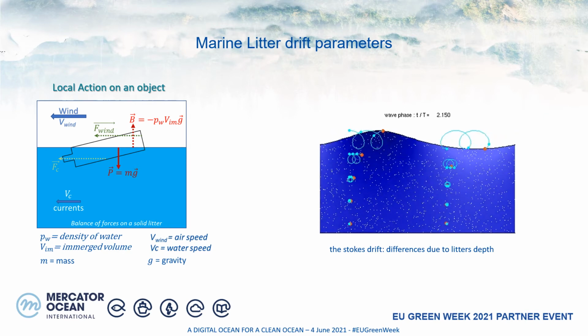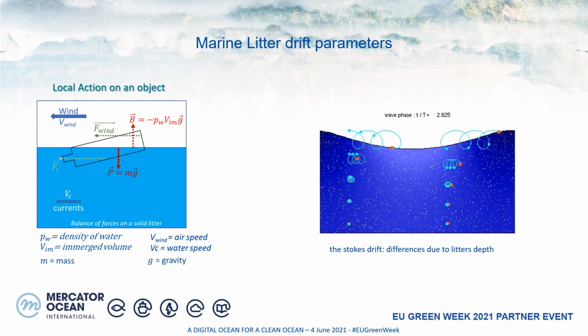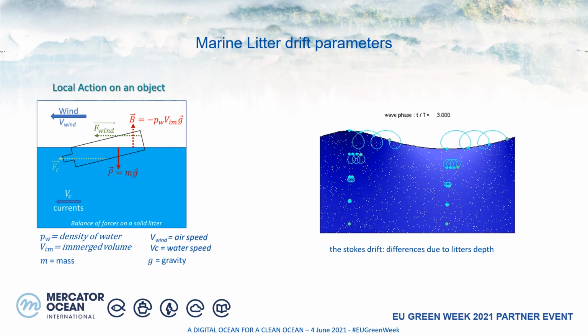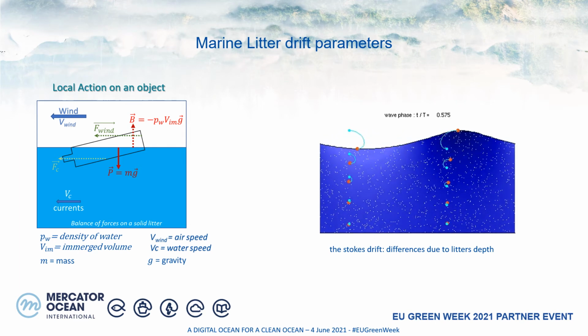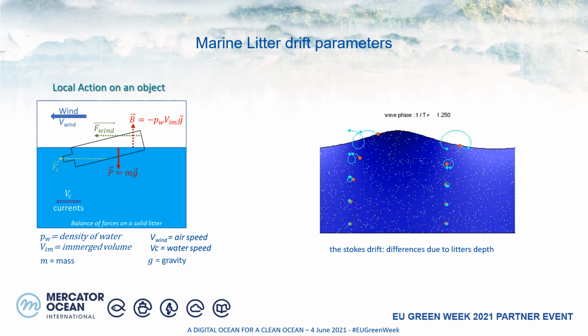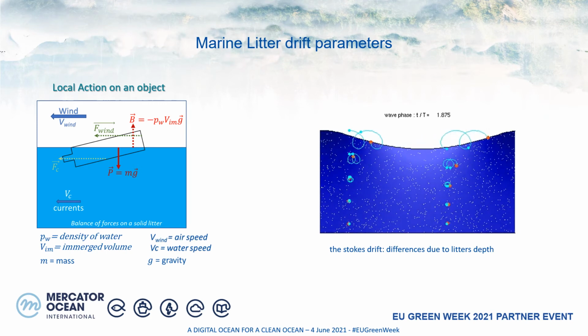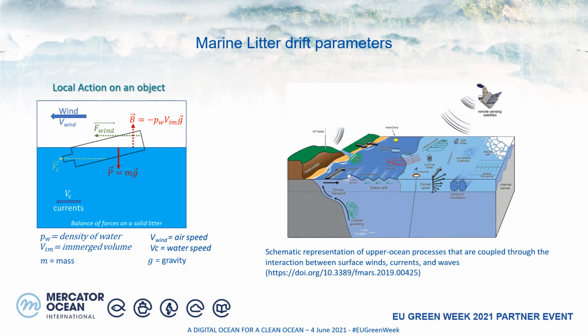We can also introduce the object weight and the density of water, which vary according to temperature and salinity. If the object is at the sea surface or partially submerged, we need to add the action of the wind, and to go further, we can introduce the shape, local currents, etc. For the moment, in the LitterTAP project, our models are basic, but we currently perform research to introduce some parameters, like the shape and the buoyancy.